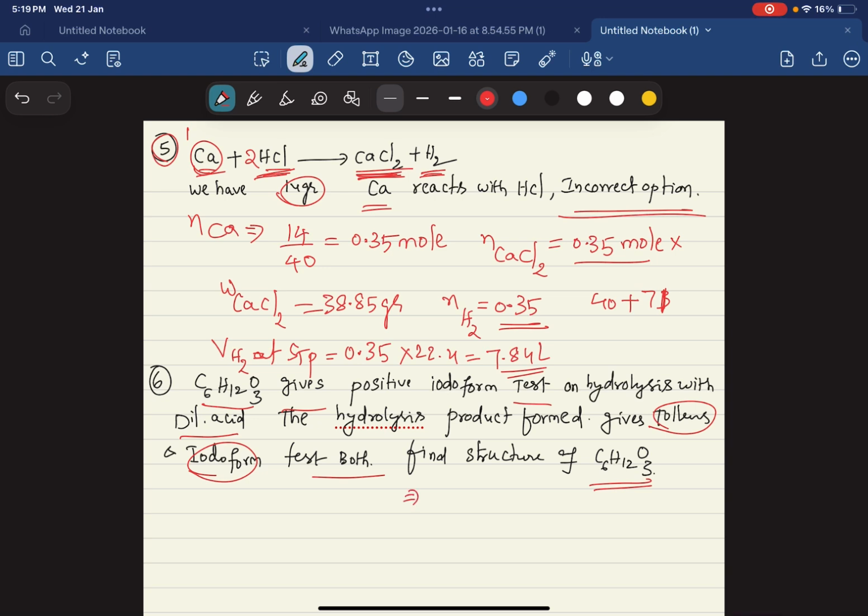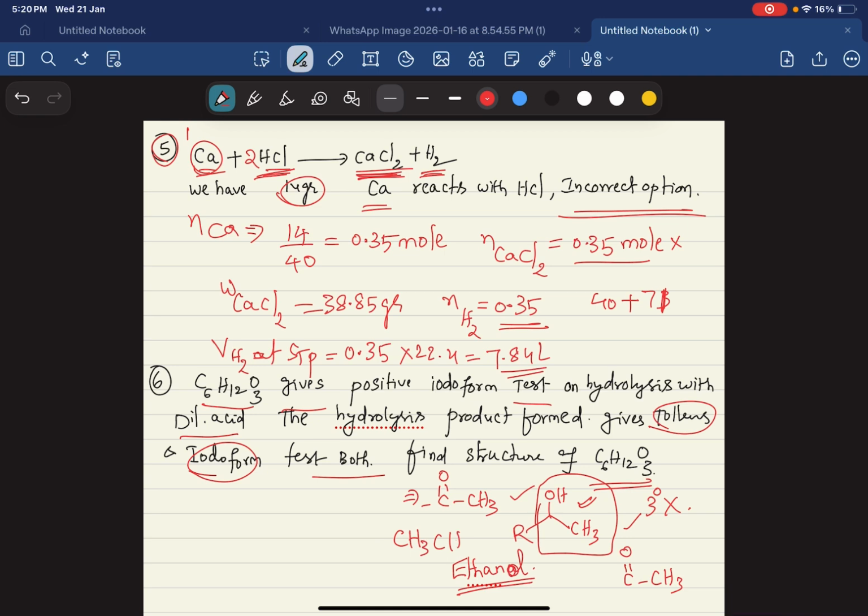There are many conditions here. The carbonyl compound which contains COCH3, or methyl ketone, will give the iodoform test, and the secondary alcohol in the format CHOH with CH3 also will give it. Also esters which contain COCH3 can give this test. Among primary alcohols, only ethanol can give the iodoform test. Tertiary alcohol won't give it, and the exception is CH3CHO: acetaldehyde alone gives this test. So accordingly we can see what will happen here.